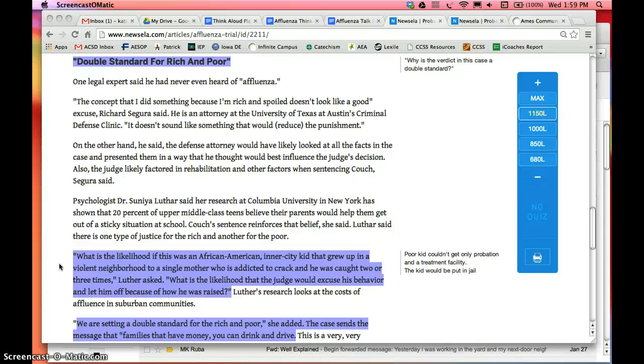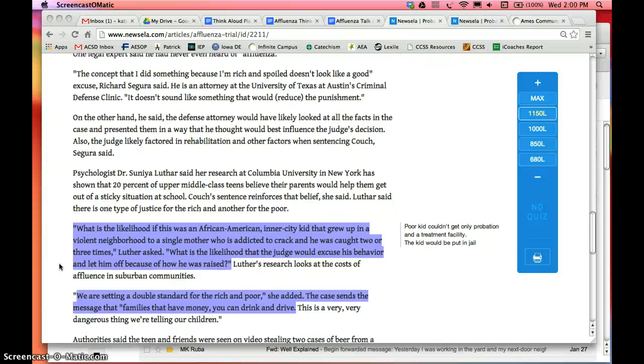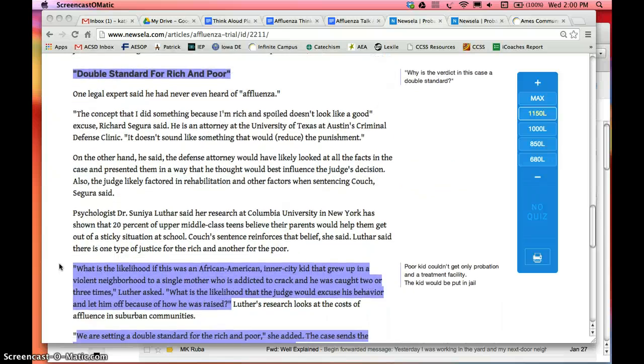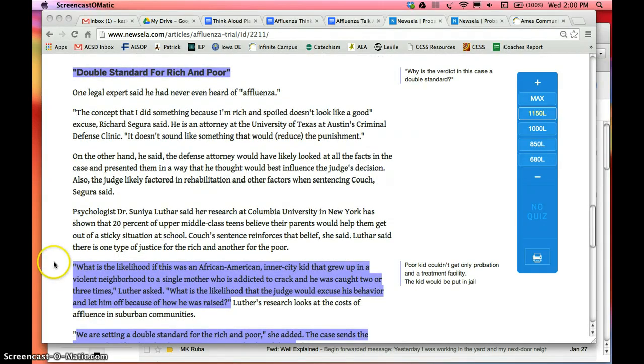Essentially, because the parent was able to spend $450,000 a year on a treatment facility, the child's behavior was excused. If it had been this example that's mentioned right here in the highlighted portion, that child would never have the opportunity to attend a treatment facility as opposed to going to jail. Therefore, this verdict does show a double standard.